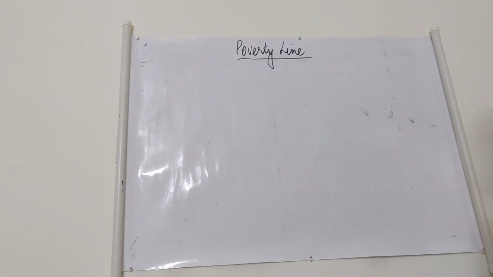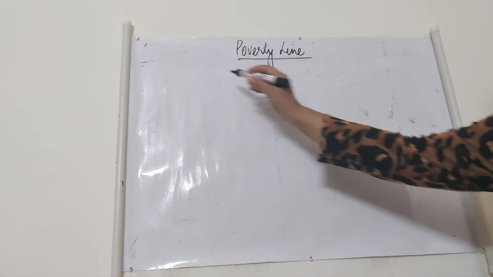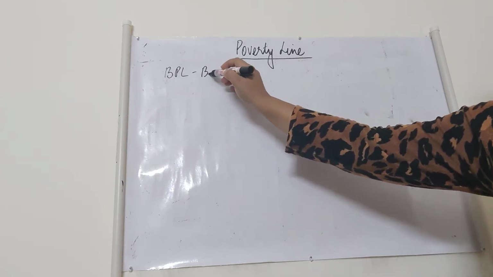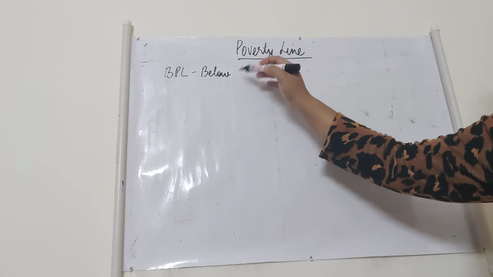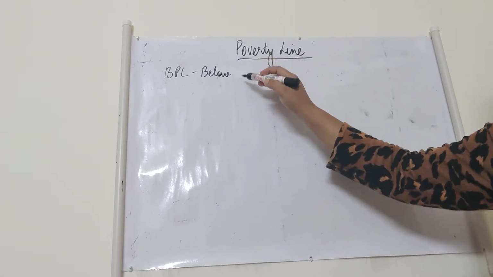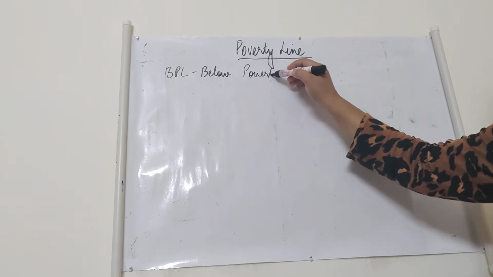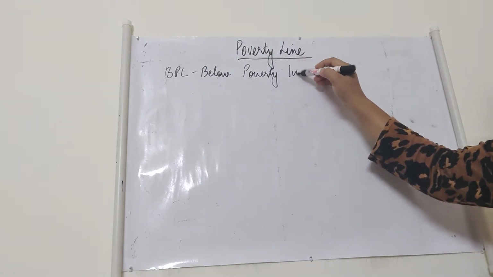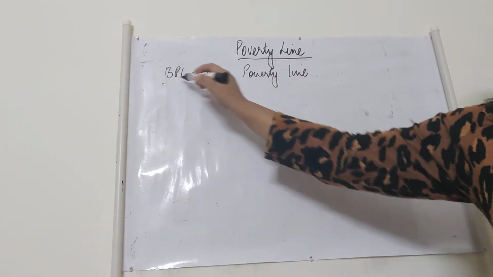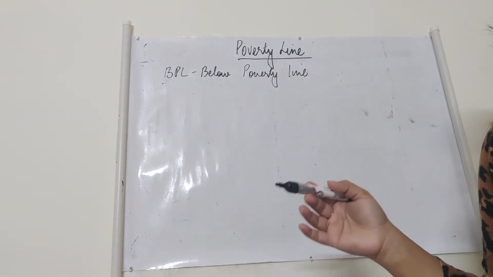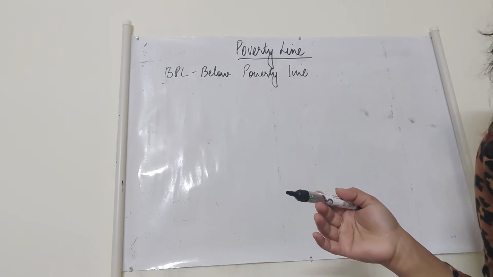What is the poverty line? If you have heard this word BPL, that means below poverty line. Many people these days are talking about free ration being distributed to people who are BPL. BPL means those who are below the poverty line. Now, what is this poverty line?